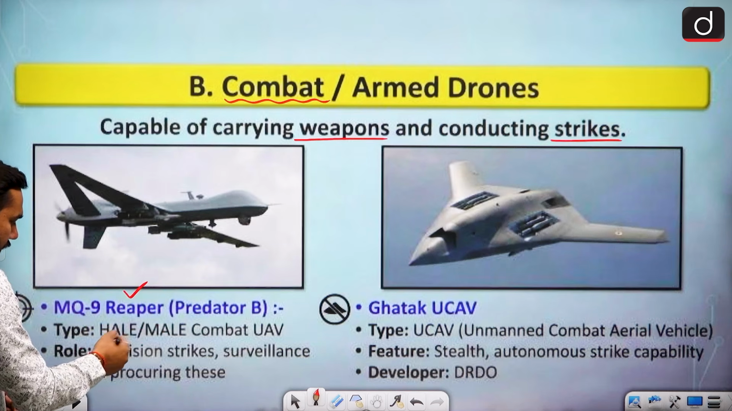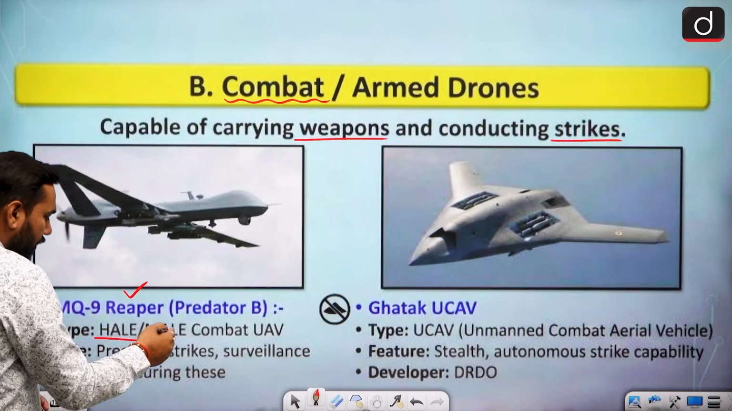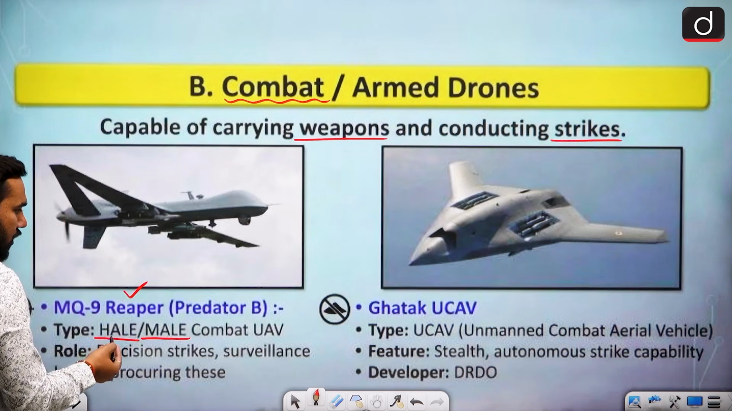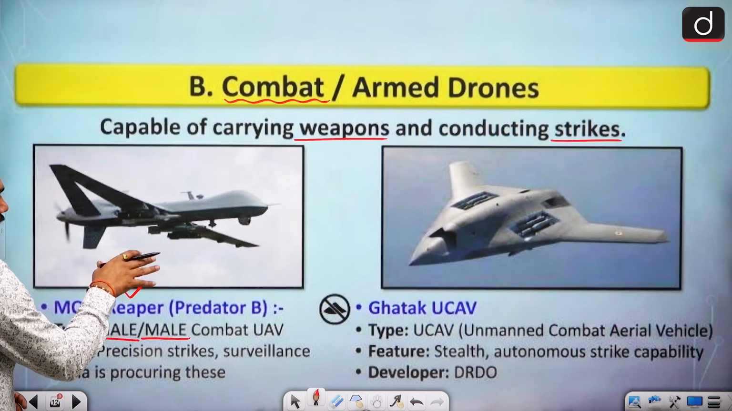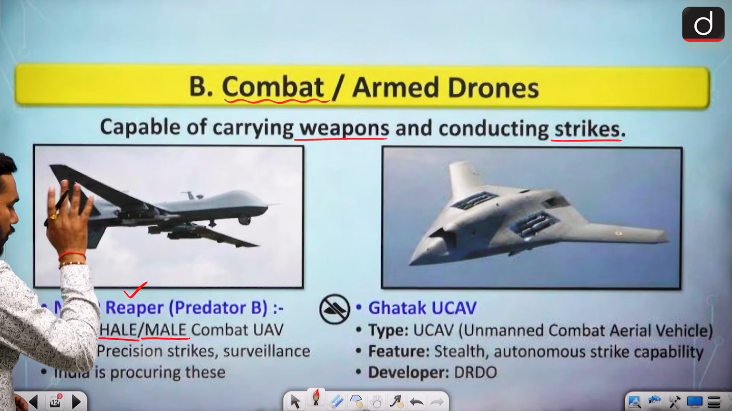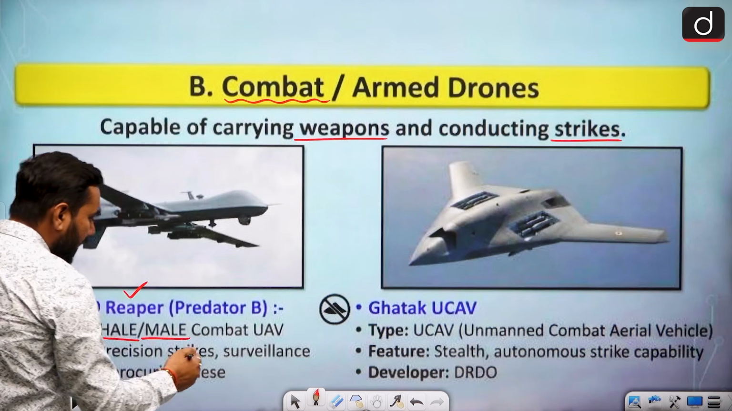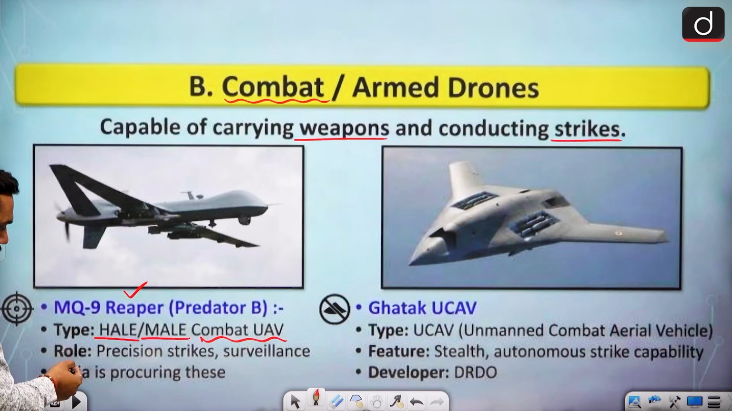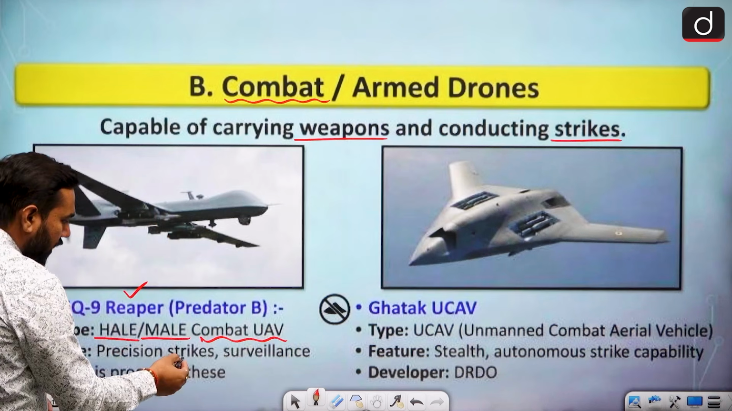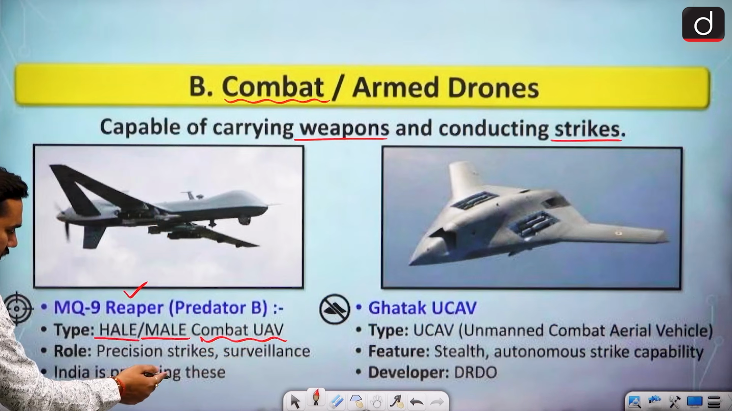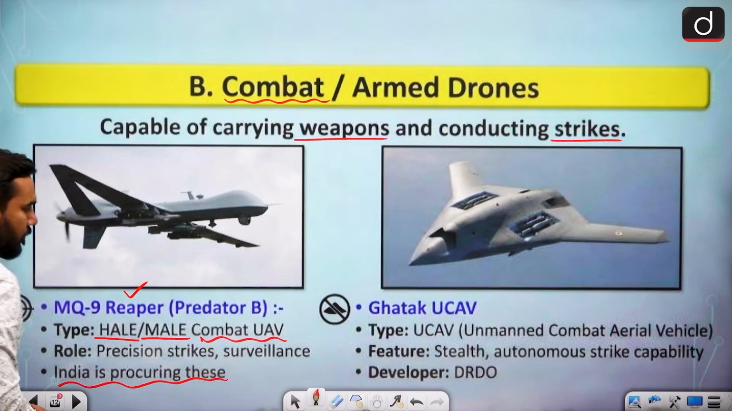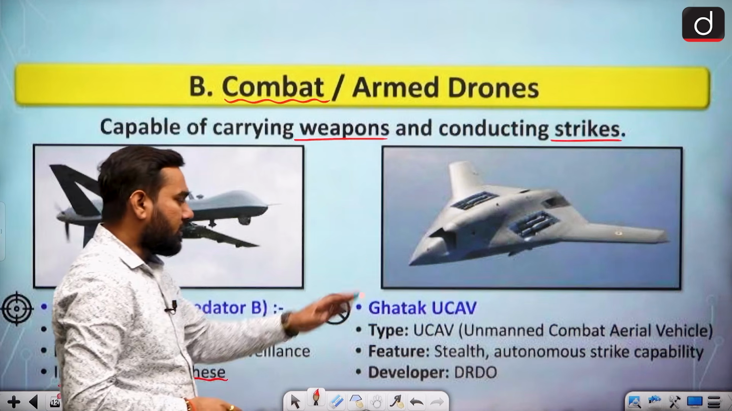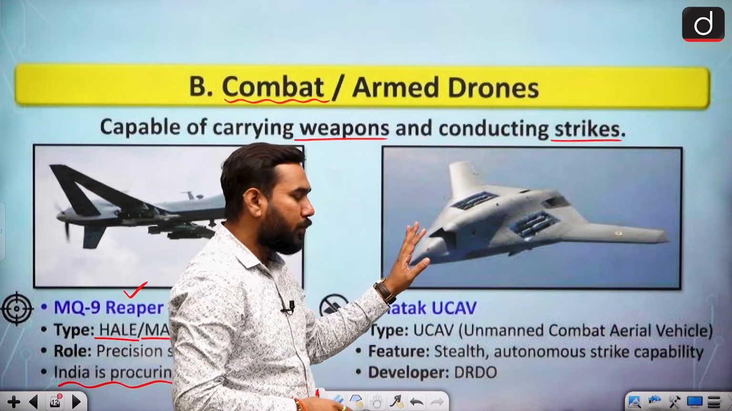It is HALE. Now both HALE and MALE concepts are there. MALE is for medium altitude and HALE for high altitude. So it can go for medium range and high altitude both. Clear? But this has a combat UAV, meaning it has weapons. What is the role? Precision strikes and surveillance. India is producing these things. We are already producing these kinds of predators, and this is one of the most important examples.